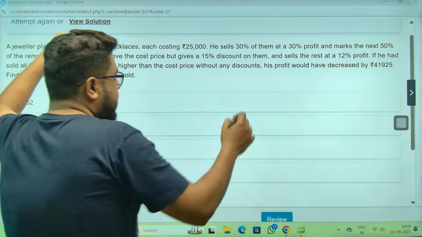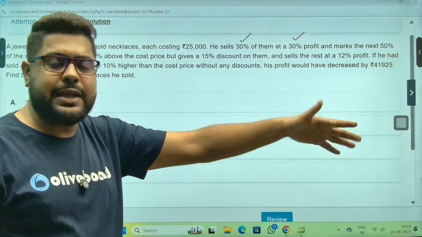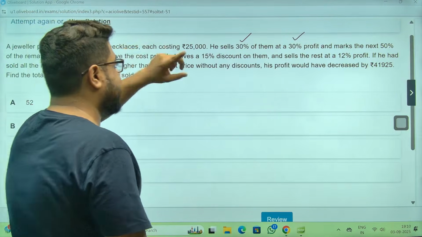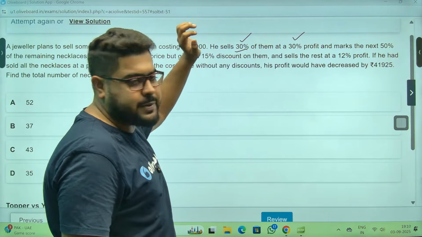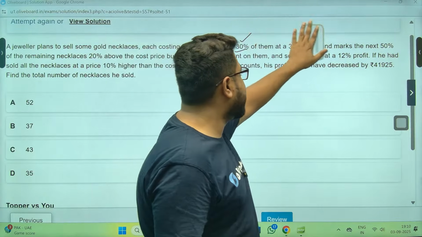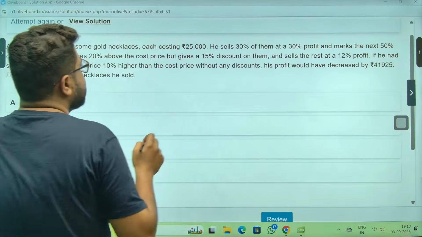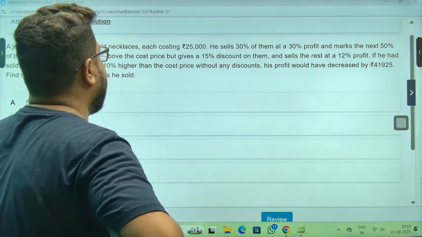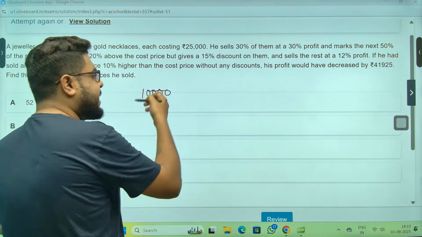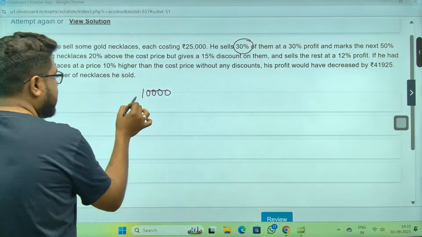Here, percentage of percentage is there, right? So it is better to take 1000 or 10,000. I'll take 10,000 because 100 for this percentage, 100 for this percentage. You see how I'm thinking, or how I'm asking you guys to think. So I will take the total number of necklaces that he had as 10,000. You can take 10,000x as well, doesn't matter. 30% of those necklaces, meaning 3,000,